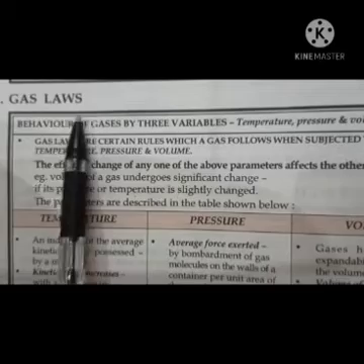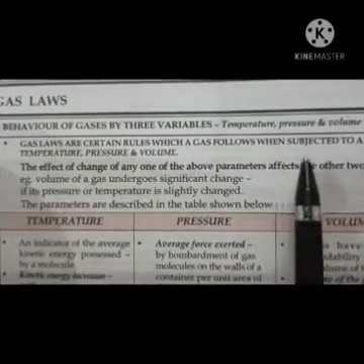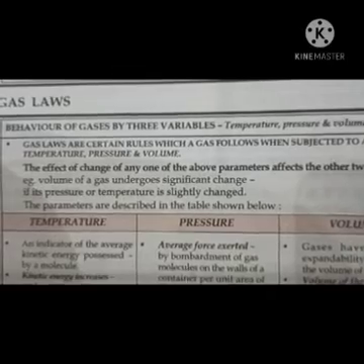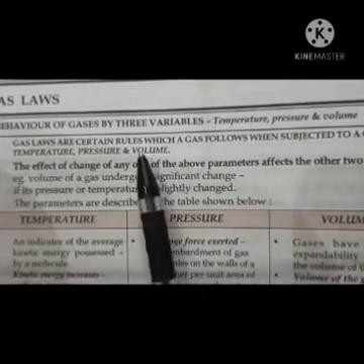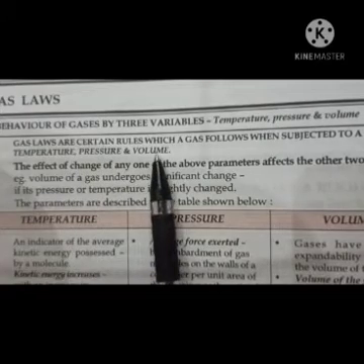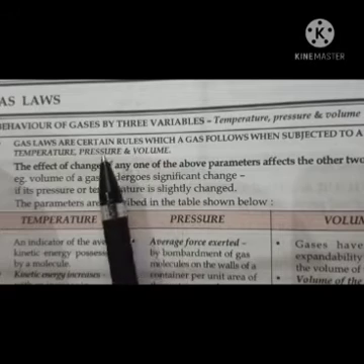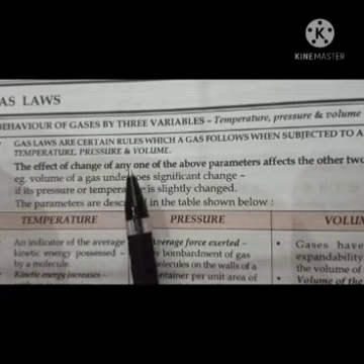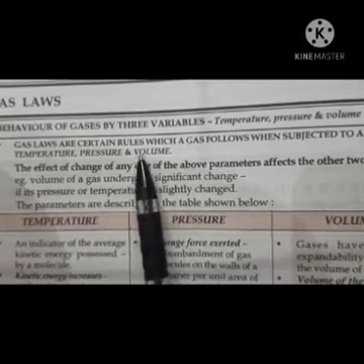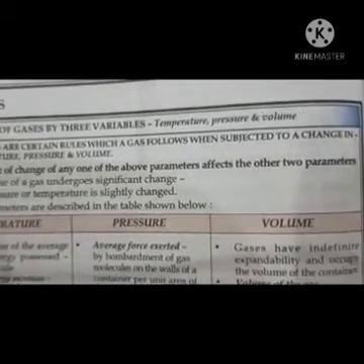Gas laws are certain rules which a gas follows when subjected to a change in temperature, pressure and volume. So, these are the three parameters on which the gas laws depend. The effect of change of any one of the above parameters affects the other two parameters.